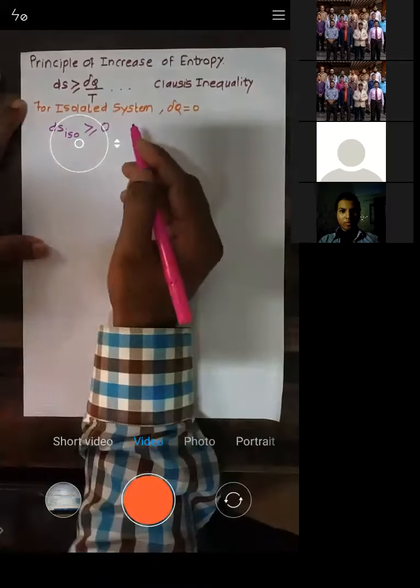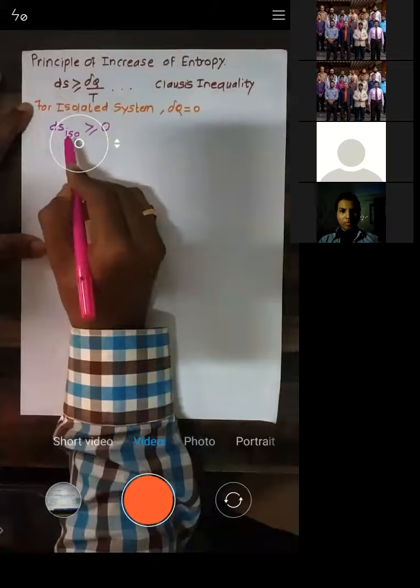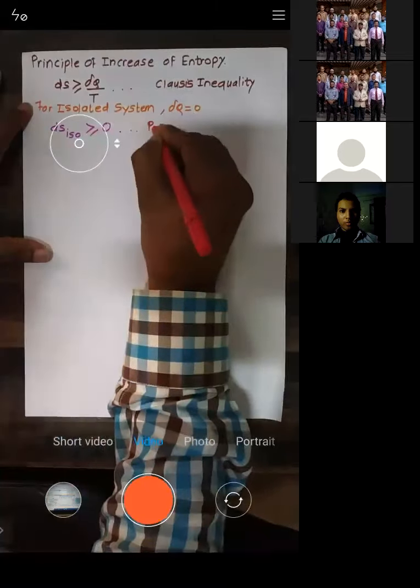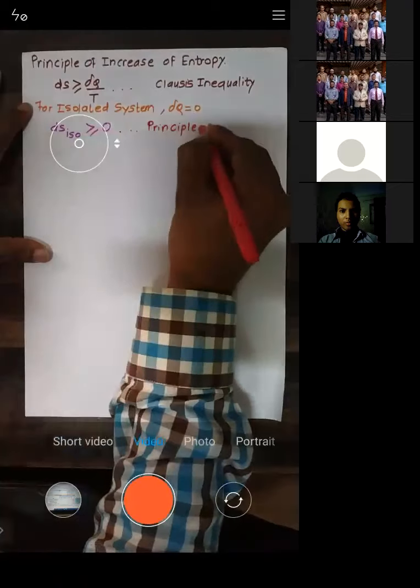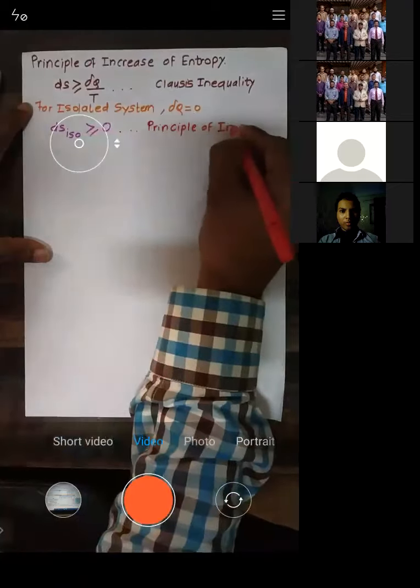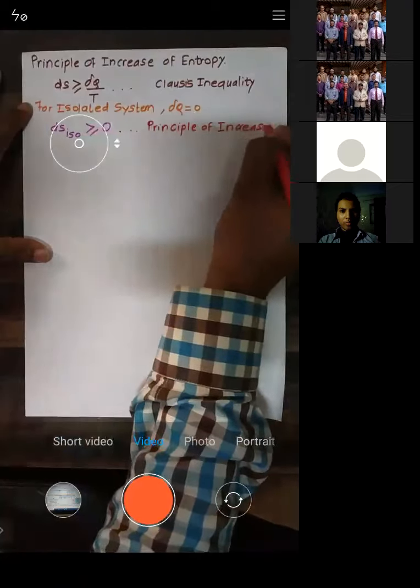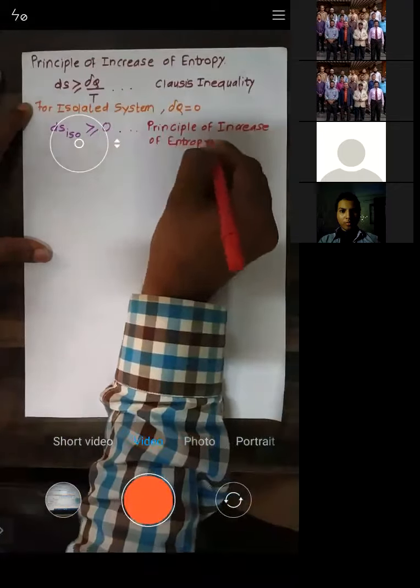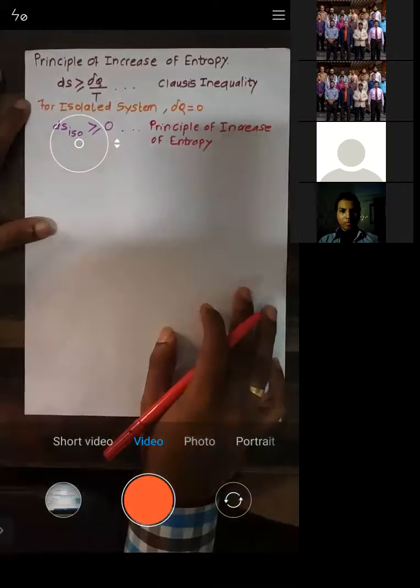What is the principle of increase of entropy? ds greater than or equal to zero is called the principle of increase of entropy.